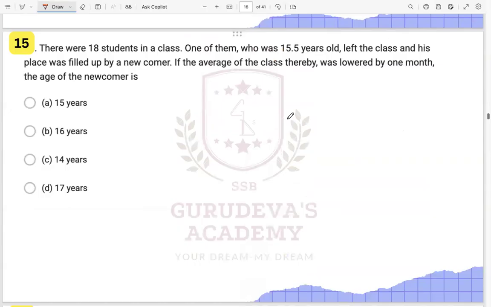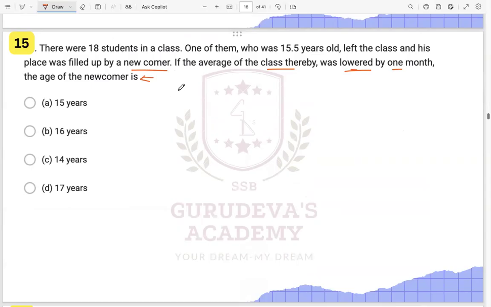There were 18 students in a class. One of them, whose age was 15.5, left the class and his place was filled by a newcomer. If the average age of the class was thereby lowered by 1 month, what is the age of the newcomer? They are asking you the age of the newcomer. So let us see how we solve it.